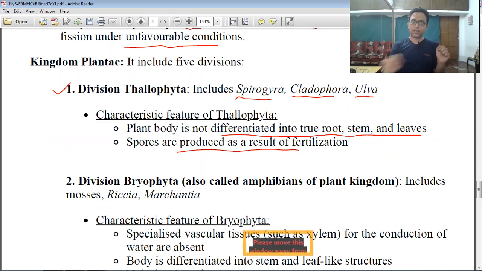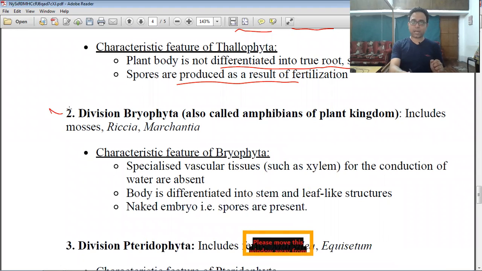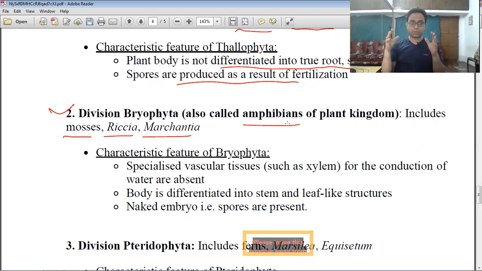Now we discuss the second division, that is Bryophyta. Bear in mind the most common examples: mosses, Riccia and Marchantia, that means the liverworts. Bryophyta are called the amphibians of the plant kingdom, because for their life they require both water and soil or land, right?